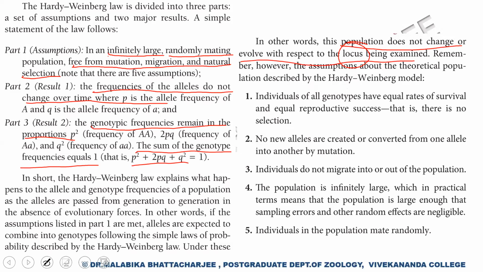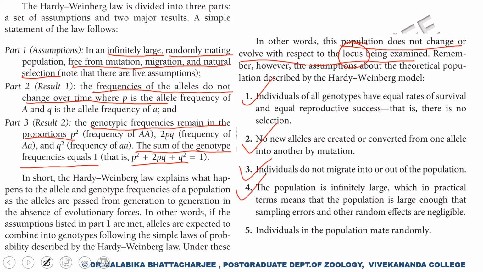And again, as I said, all individuals of all genotypes have equal rates of survival and equal reproductive success. There is no selection. No new alleles are created or converted from one allele into another by mutation. Individuals do not migrate into or out of the population.